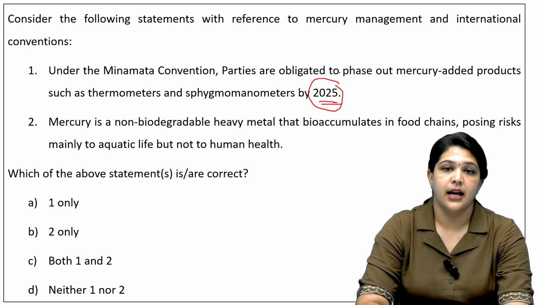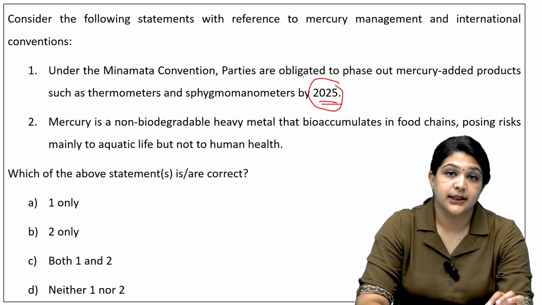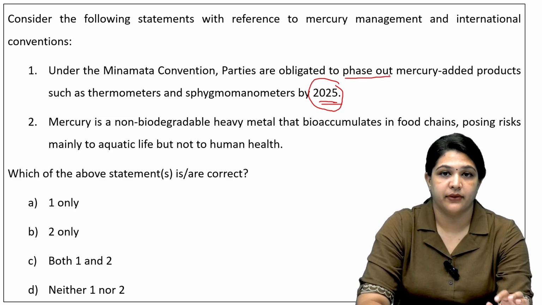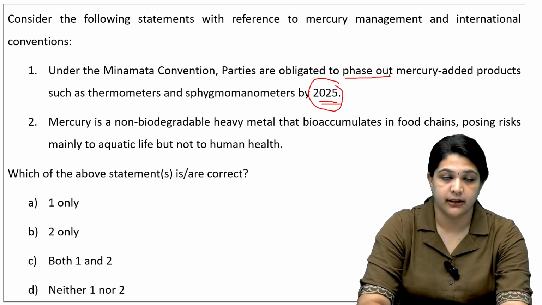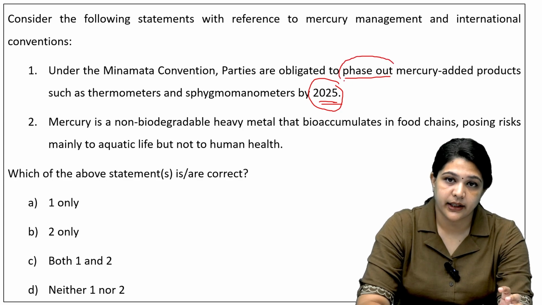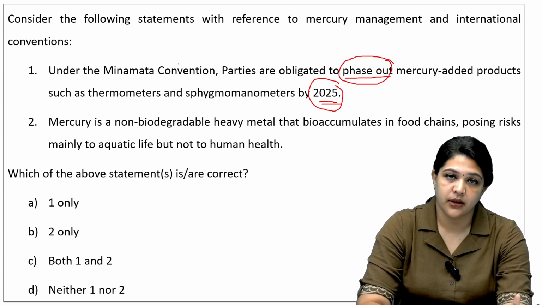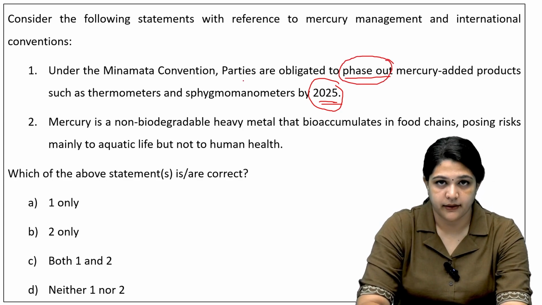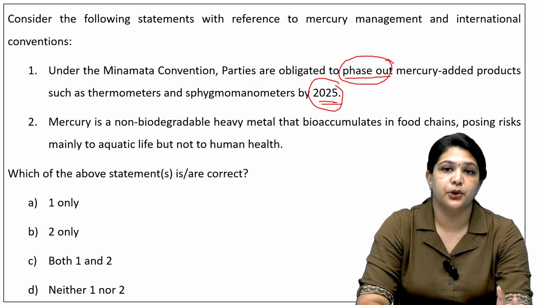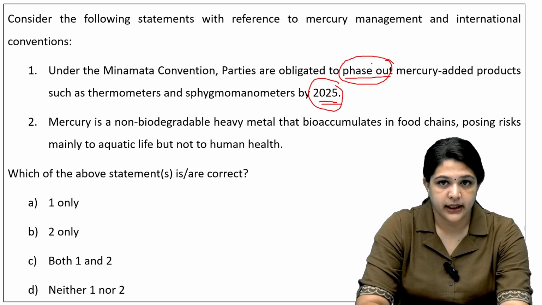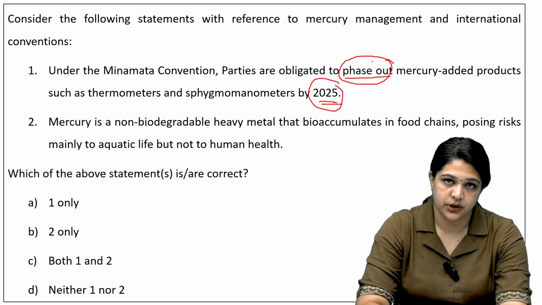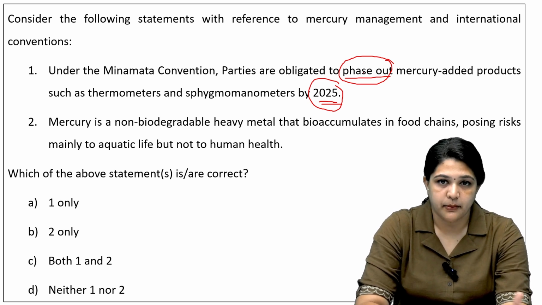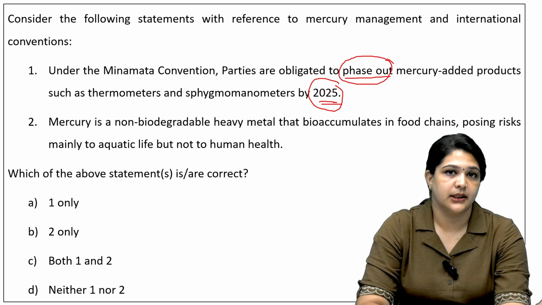I also told you to look at the terms, whether it is phased out, banned or regulated. These words are very important because most conventions do not ban. If a statement says parties are obligated to ban mercury-added products, the statement would be wrong. But here they only say phased out, so gradual phasing out, by 2025. Let's see what the answer is.